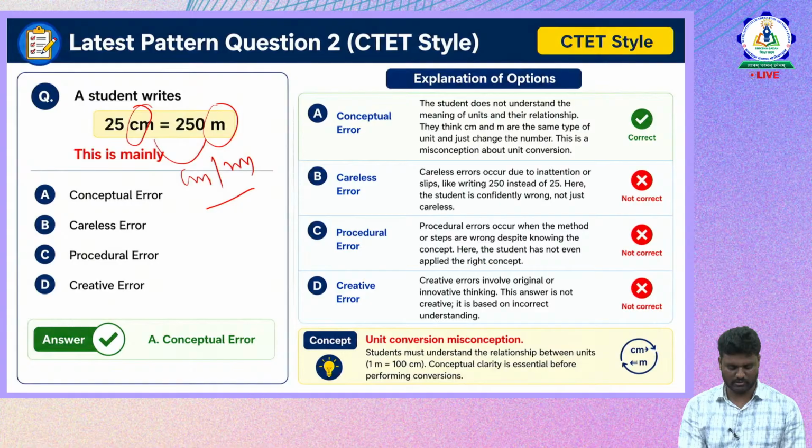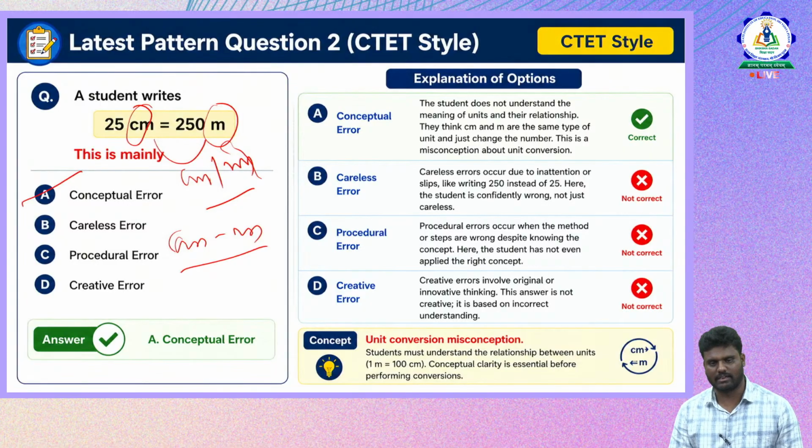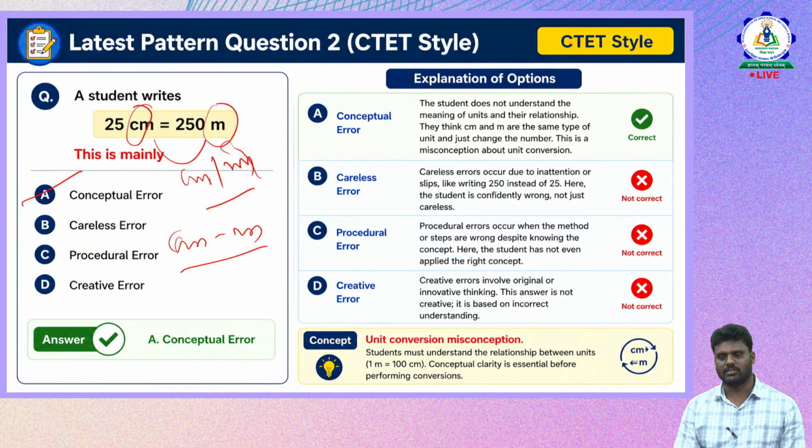If the child had an understanding of the concept of converting units from centimeter to meter, then there would not be any error here. So because of the lack of conceptual understanding, the student is committing a mistake here. Option A is the correct one. Now what is option B? Careless error. It does not come under careless error. Careless error occurs due to inattention or slips, like writing 250 instead of 25. Here he did not write like that.